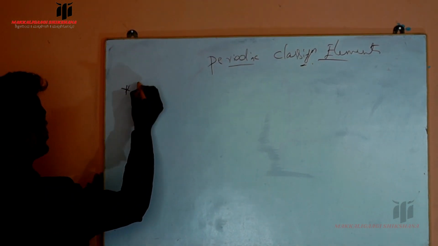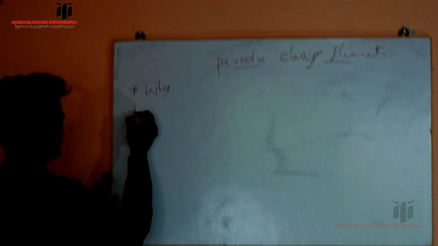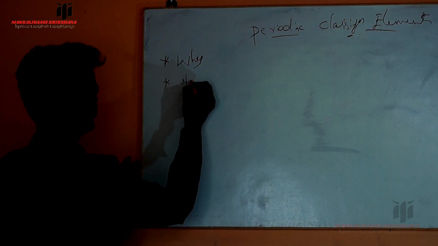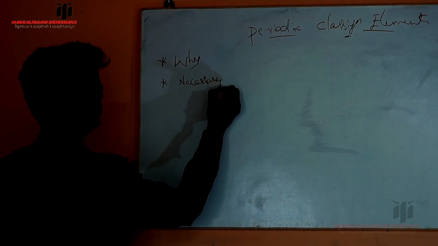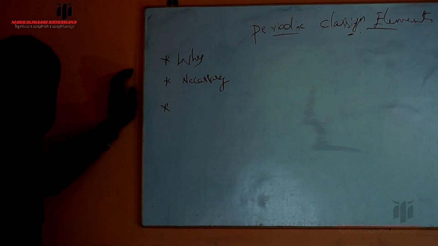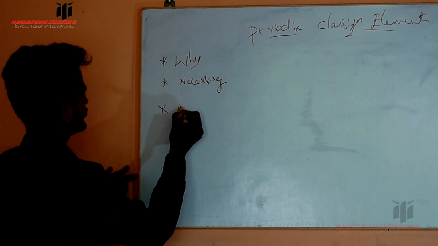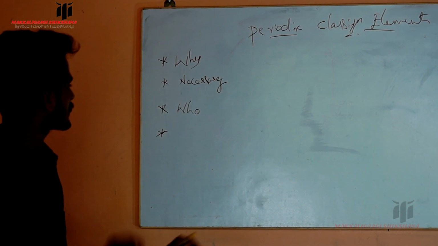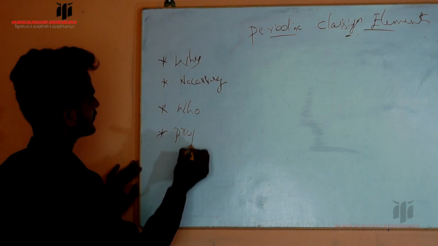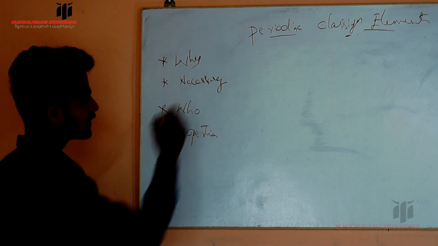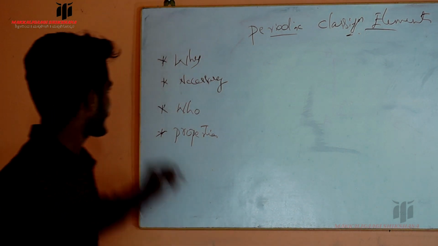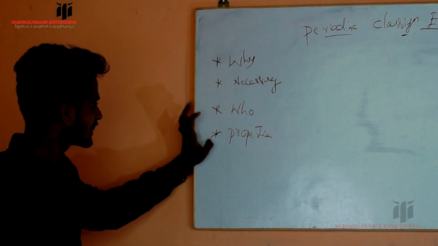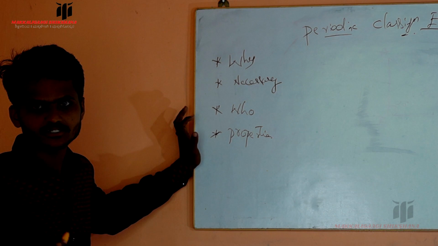First, why we have to classify the elements. Then what is necessary for classification of elements. Then third, who are the scientists who classified elements. Then fourth, what are some of the periodic properties we have to study in this chapter.